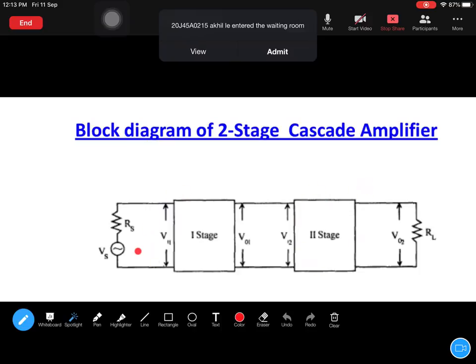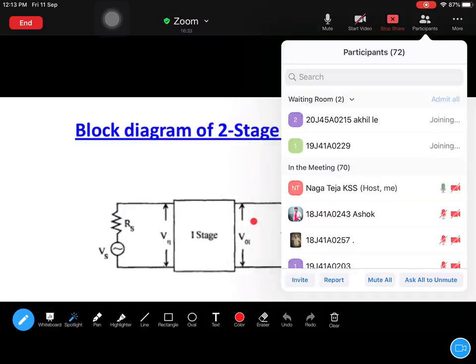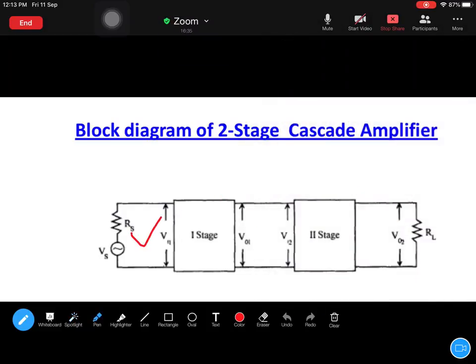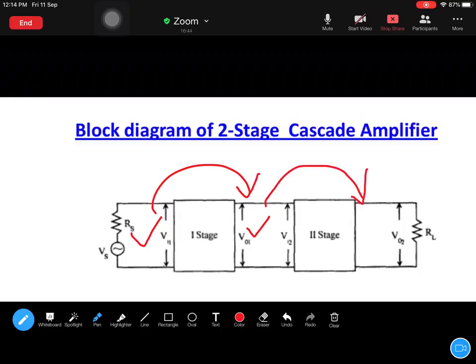So from here to here, the signal is amplified. From here to here the signal is amplified, and from here to here again the signal is further amplified. So this is a two stage process, called a two stage amplifier.